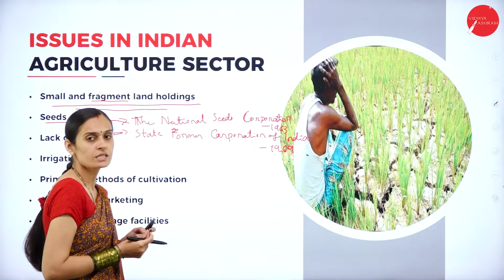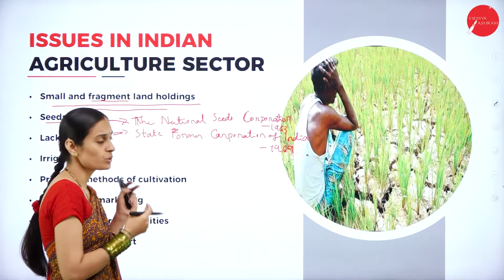So two different agencies were established by the government to solve these problems.